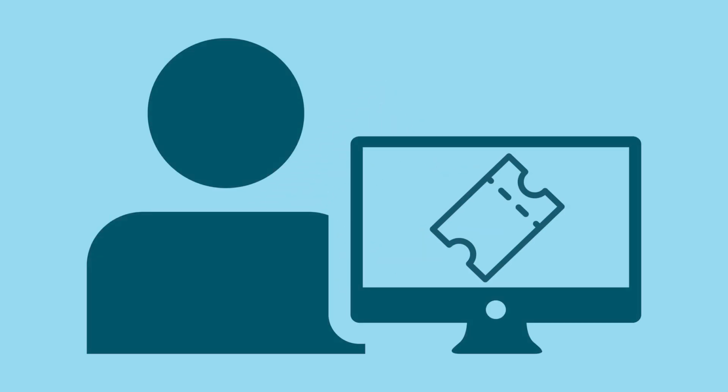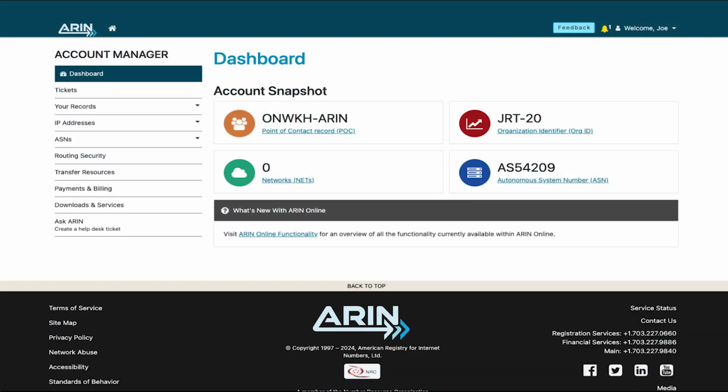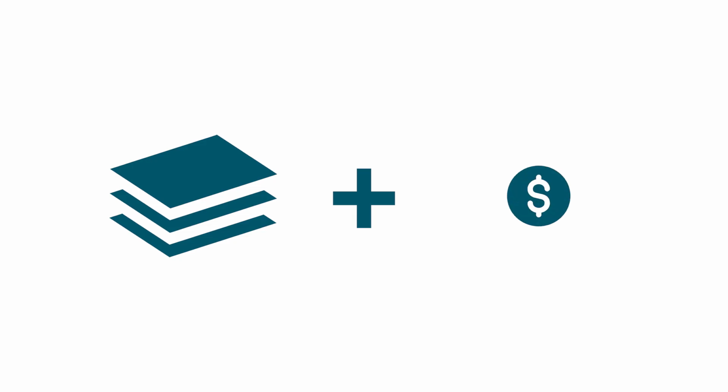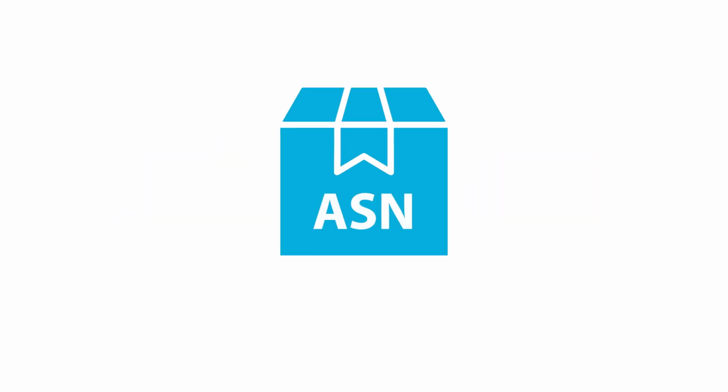After you submit your request, it will be assigned a ticket number and an ARIN resource analyst will review it, typically within 2 business days. Your analyst will either approve your request or ask you for additional information. Communications from your analyst will be available in the Messages page of ARIN Online and accessible from the bell symbol in the topmost navigation menu. Once ARIN receives the requested materials and payment from you, your resources will be issued within 2 business days.